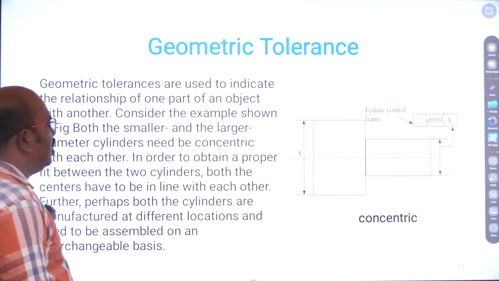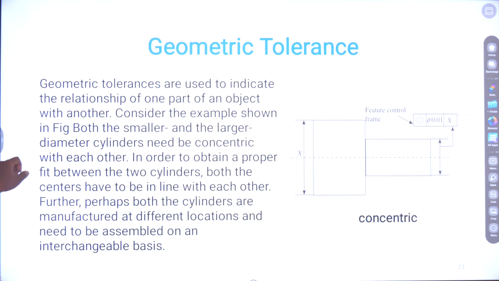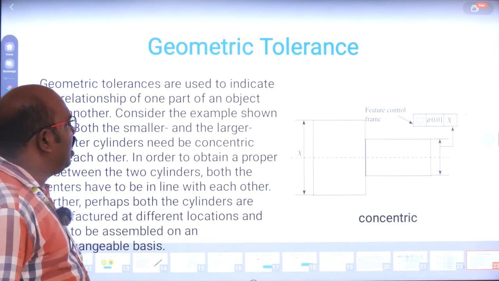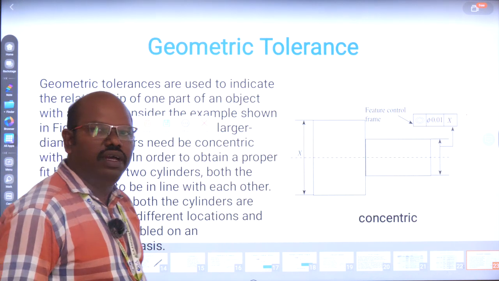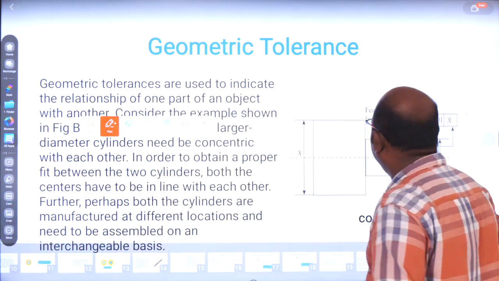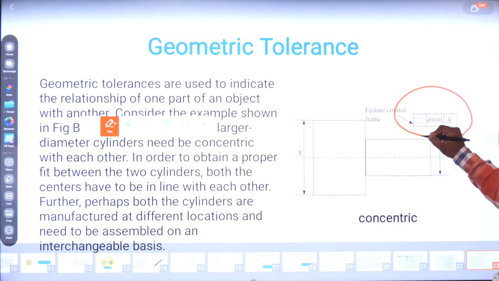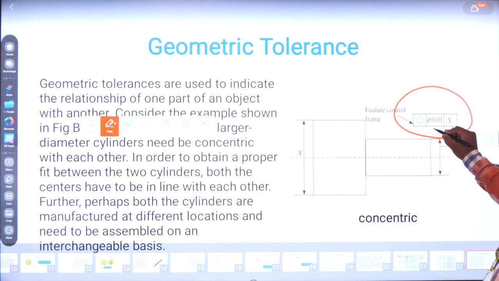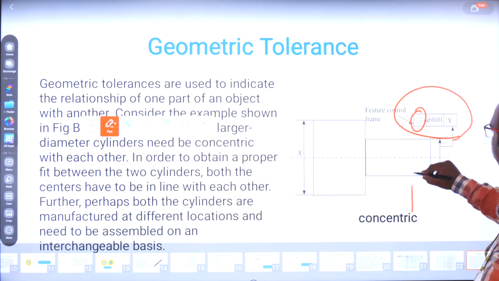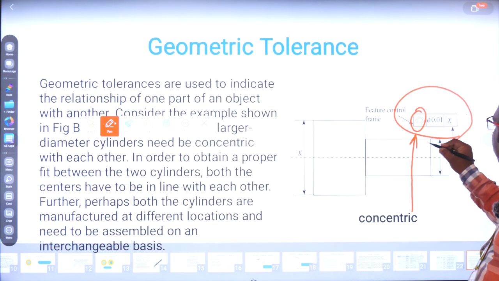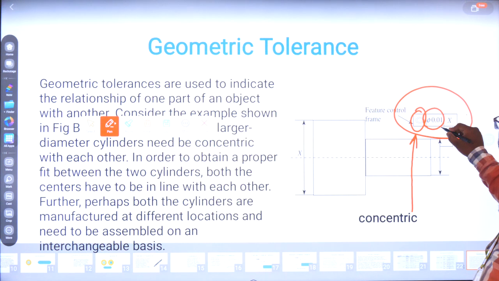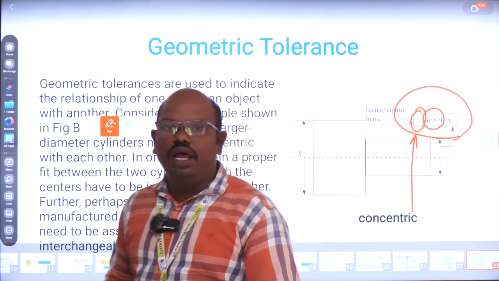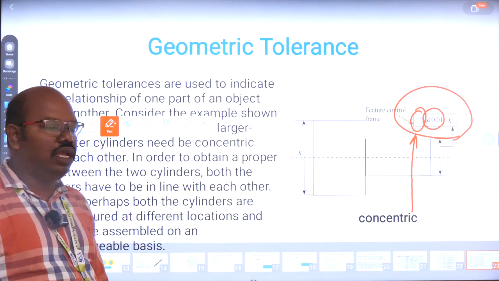Here we can see what geometrical tolerance is. We can see this type of notation on the image. This is a tolerance given by the design people. What is this? This is concentricity. What should it be? Pi 0.01. This is the way to provide tolerance in a geometrical tolerance.